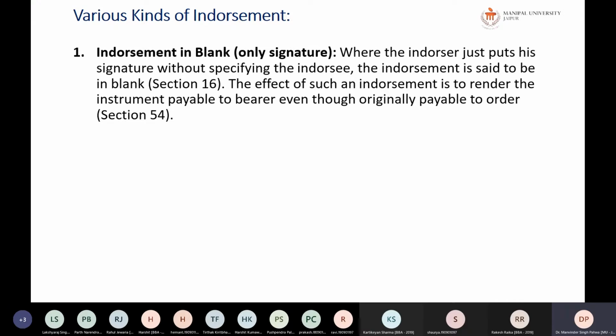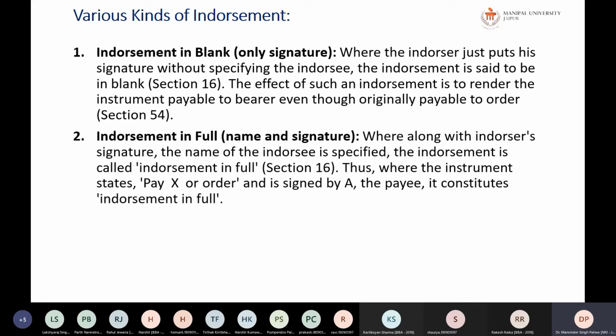The effect of such an endorsement is to render the instrument payable to the bearer, even though originally payable to order. So if you want to convert any order instrument into a bearer instrument, just give a blank endorsement and the instrument will be converted into a bearer instrument. An order instrument can be converted to a bearer instrument merely by the endorsement of the holder. So whosoever is the holder can just make a blank endorsement, and it will be converted.